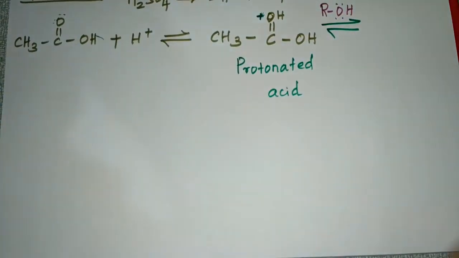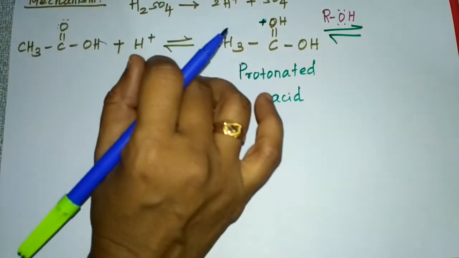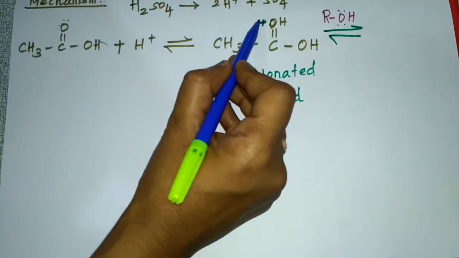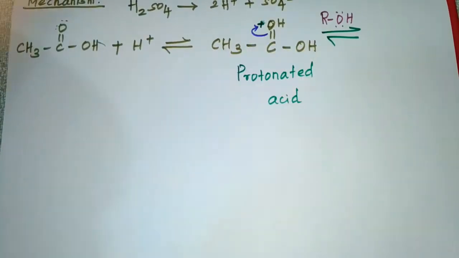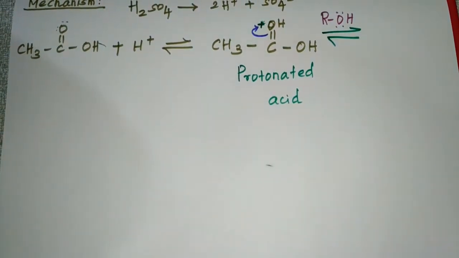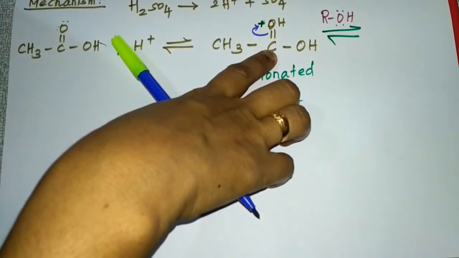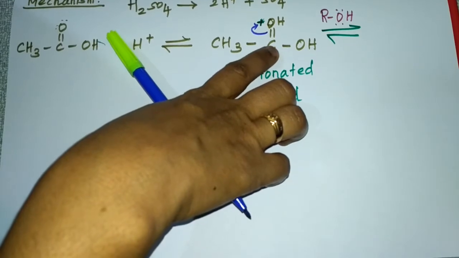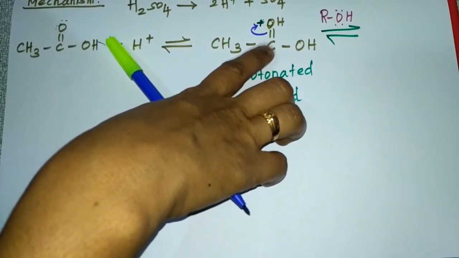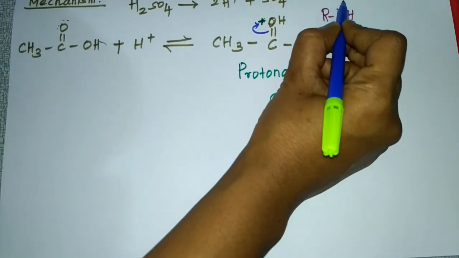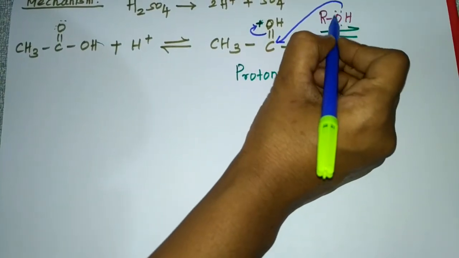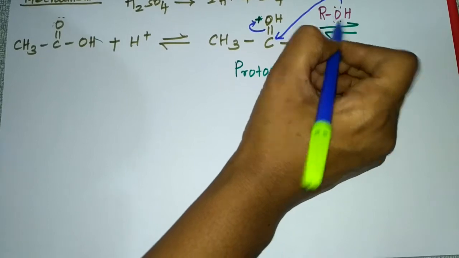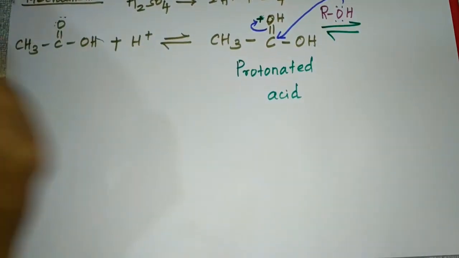Okay, so here what happens? This oxygen is positively charged, so it will take the electrons towards itself. And what will be the charge of this carbon? It will become positively charged. And this positively charged carbon will get attacked by the electrons present on the oxygen of the alcohol.